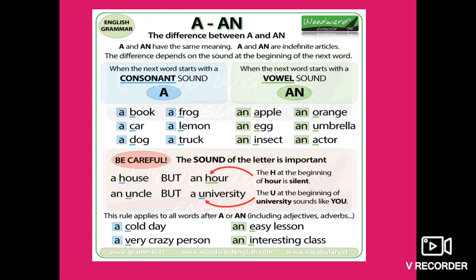Same is the case with the word university. This word university starts with a vowel but gives the sound of a consonant while pronunciation. So we will have to use the article a with university.